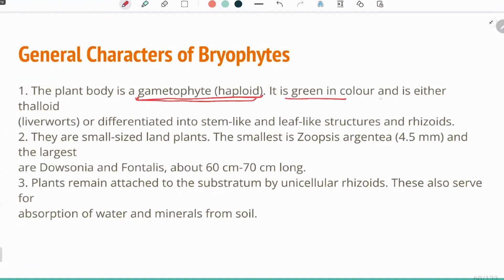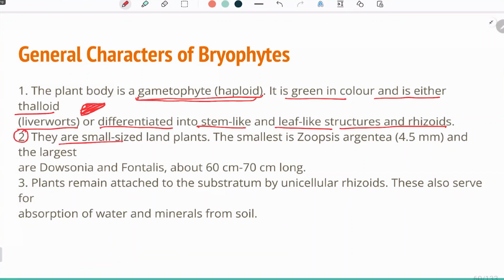It is green in color and is either thalloid, like in liverworts. Liverworts are thalloid structures, which look something like this. They resemble liver, so that is why they are called liverworts, or they are differentiated into stem-like and leaf-like structures and rhizoids. We are not using the term stem and leaf because there is an absence of differentiation in the thallus-like structure. They are just an aggregate of cells performing similar function.